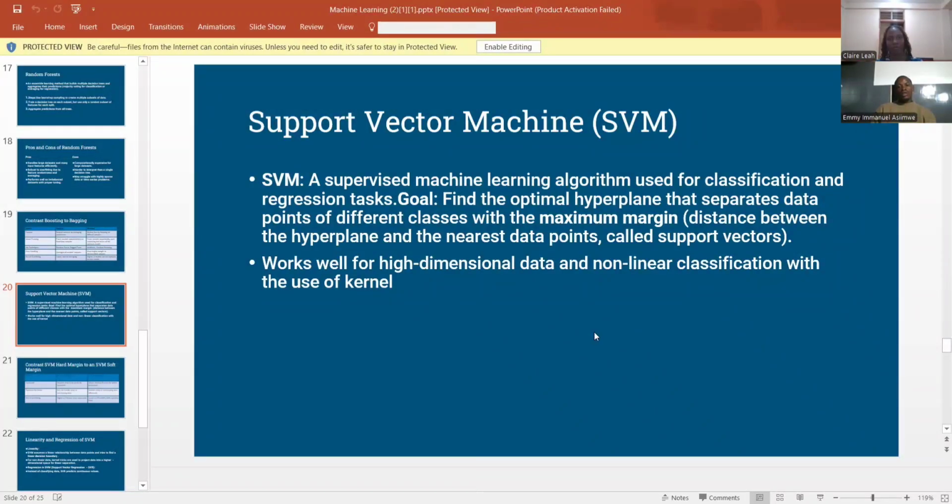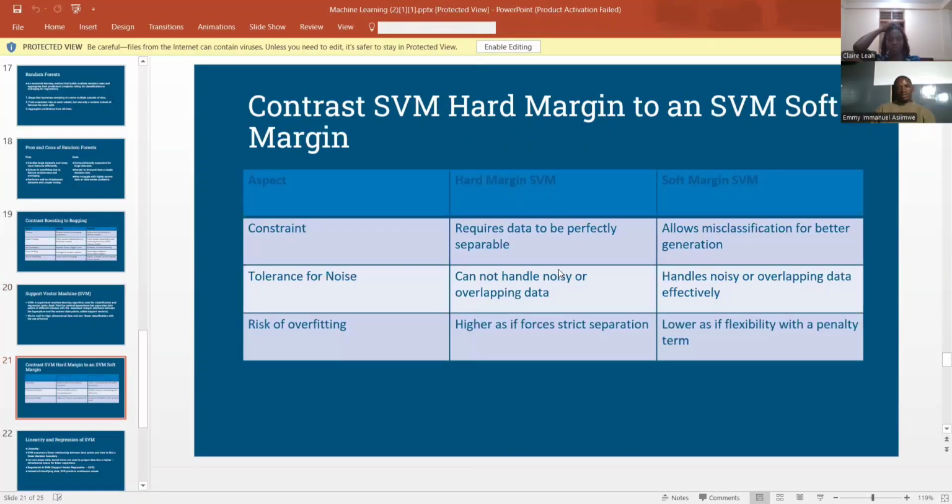In the linear support vector machine, data is classified based on a linear function. But in the non-linear one, you involve kernel tricks to handle the data using the support vector machine.